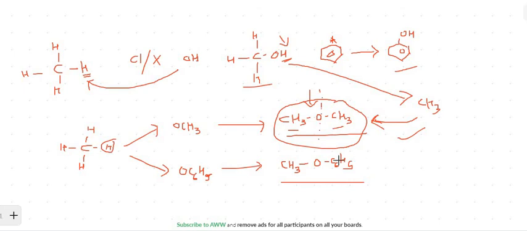While if the groups are different, on one side you get the alkyl group and on the other side you get the aryl group. These two groups are different, and therefore they are called unsymmetrical ethers. I hope this has cleared your doubt.